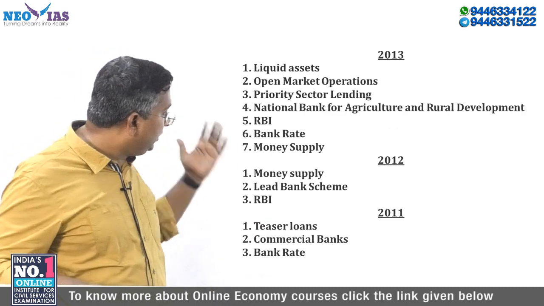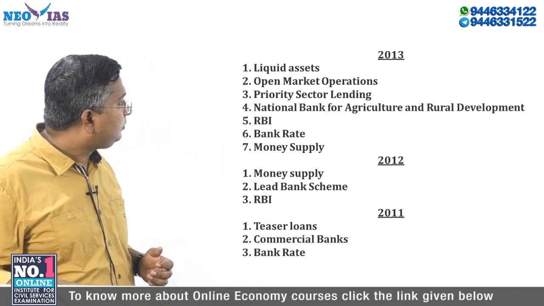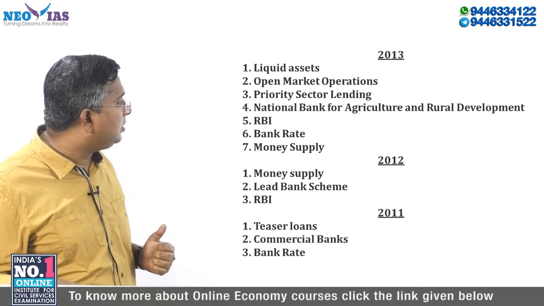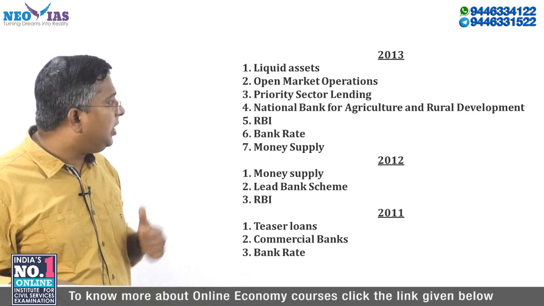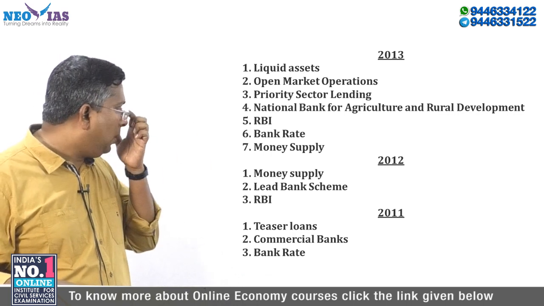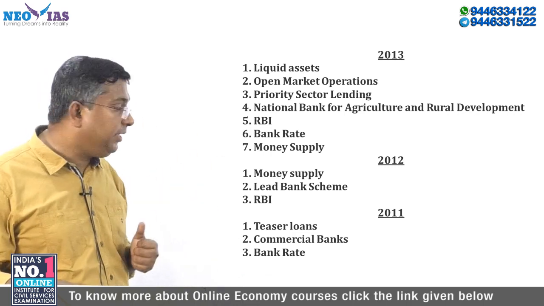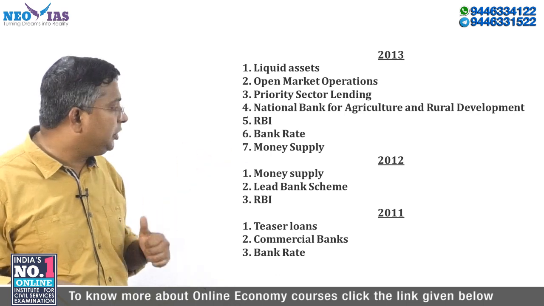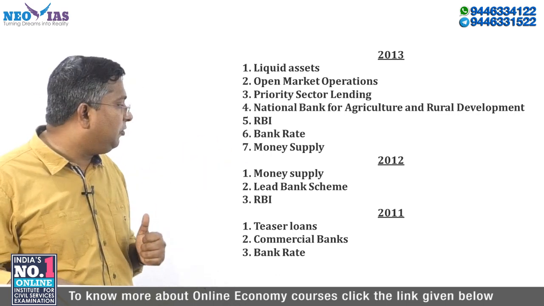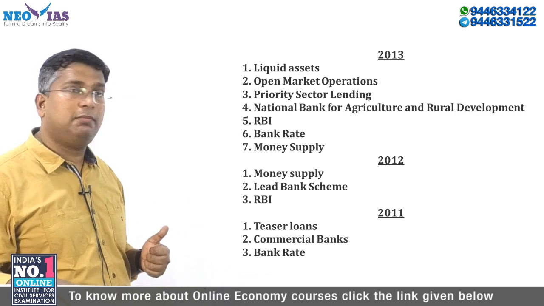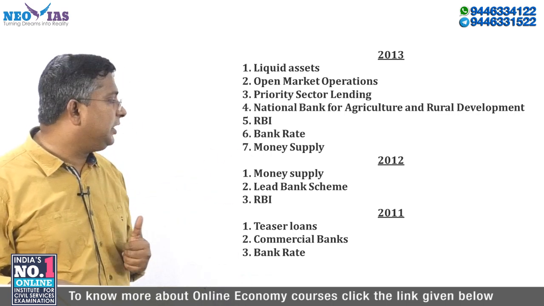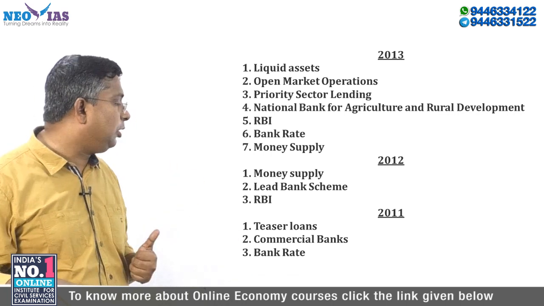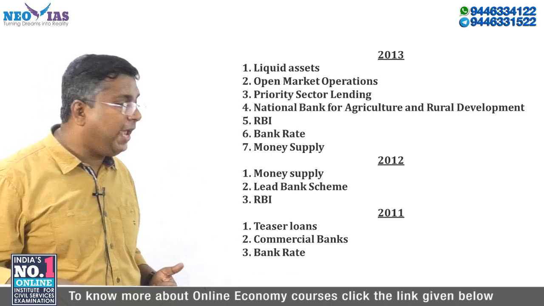In the year 2013, there were 7 questions. Questions were from liquid assets, open market operations, priority sector lending, NABARD, RBI, bank rate, money supply. And in the year 2012, UPSC again asked questions related to money supply, lead bank scheme, and again questions from RBI. And in 2011, there were questions from teaser loans, commercial banks and bank rate.